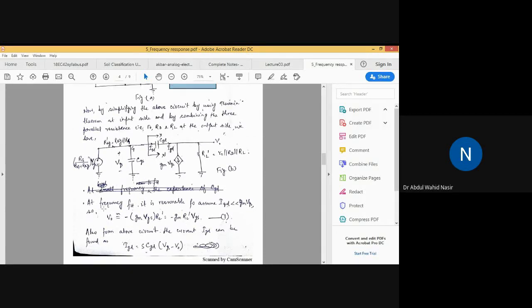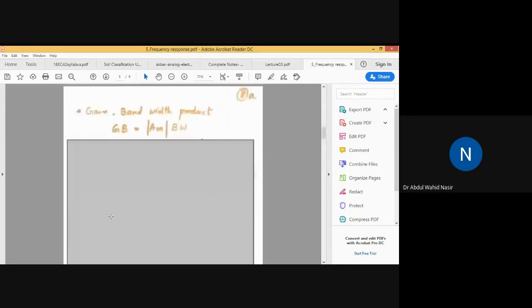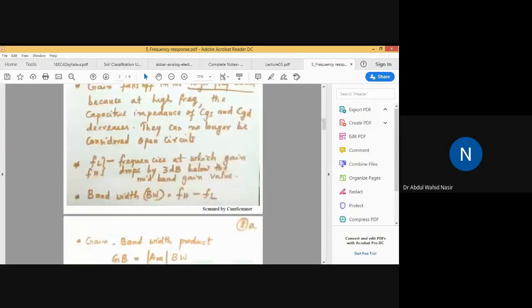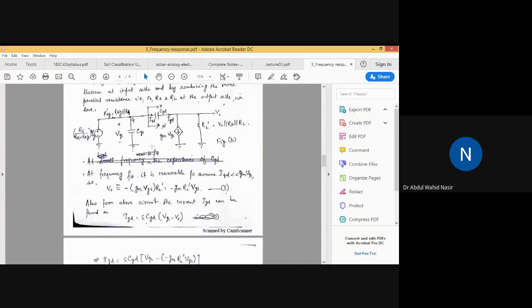Now see at frequency FH. So what is the frequency FH? Here, on this higher end side, this frequency. At frequency FH, it is reasonable to assume IGD is very much less than GM into VGS. Actually, the gate to drain current at high frequency is very less, very much less than GM into VGS.